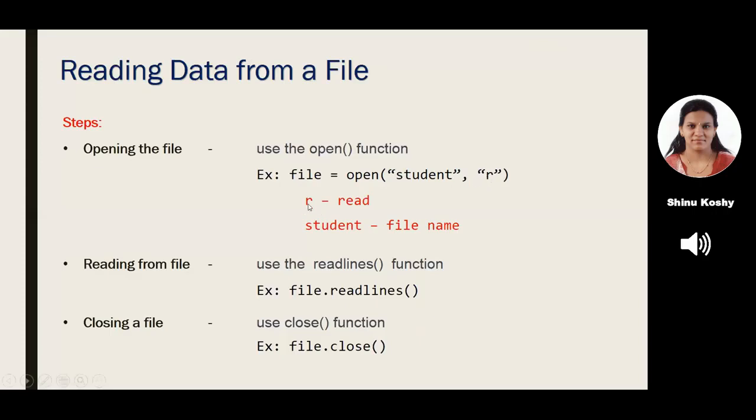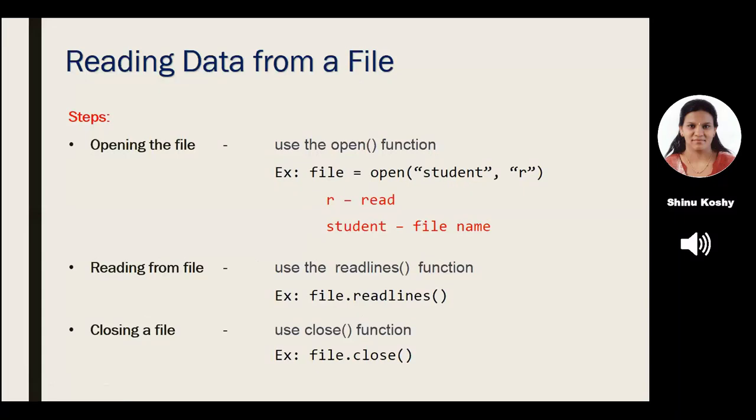Now, what is the meaning of these two parameters? Open is a function name. Within the bracket, student represents the file where I have already stored my data. So this should be existing. First, what you should do? Create a file called student, put your students' data in that file, and that file name I have to give here. The second is r. r stands for read. If you want to write to a file, just change it to w. Now, since we are reading from the file, I use r.